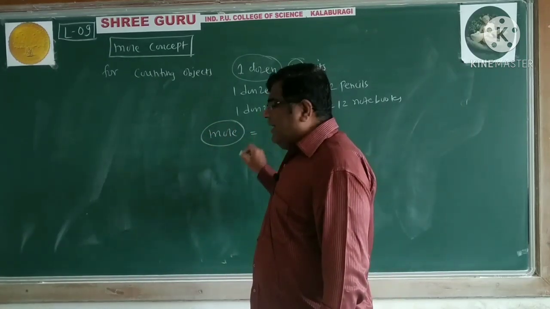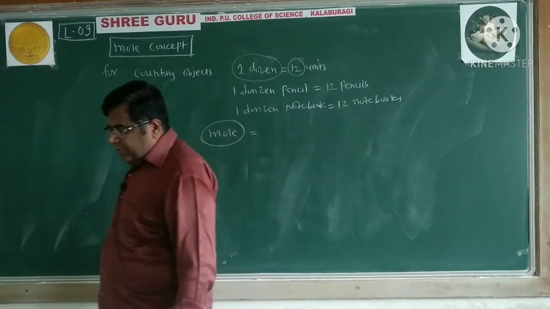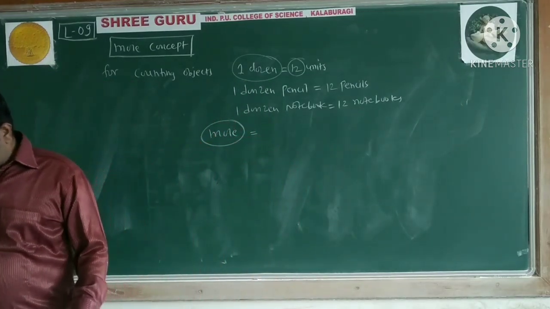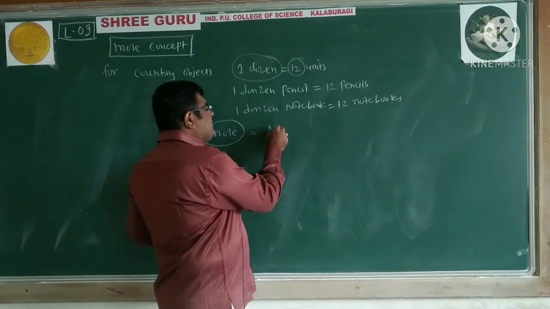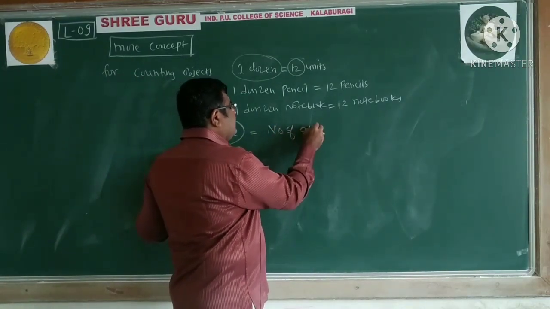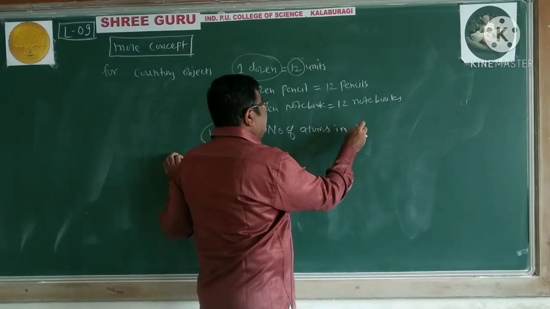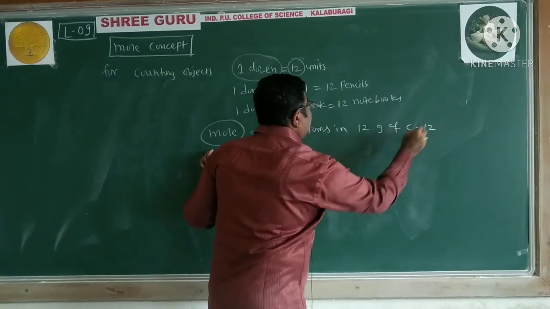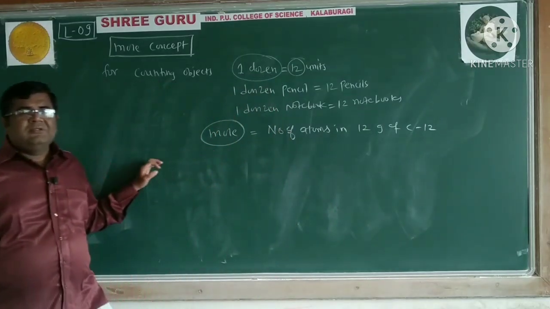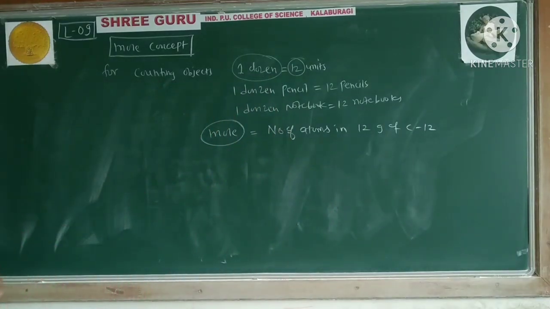Now, how to define this mole? We can say mole is defined as the number of atoms in 12 gram of carbon 12. See the definition.